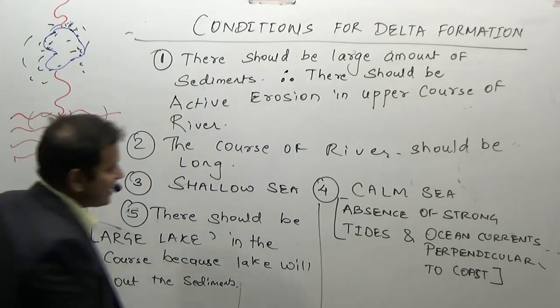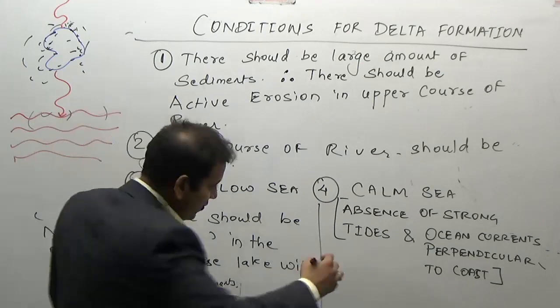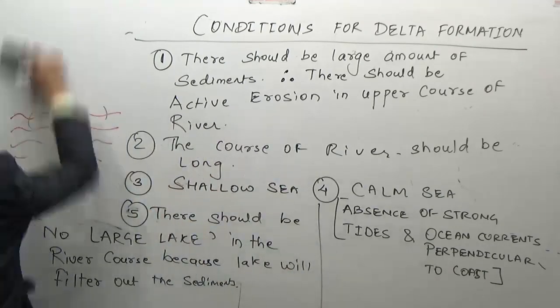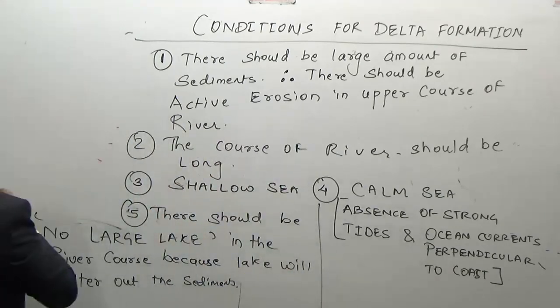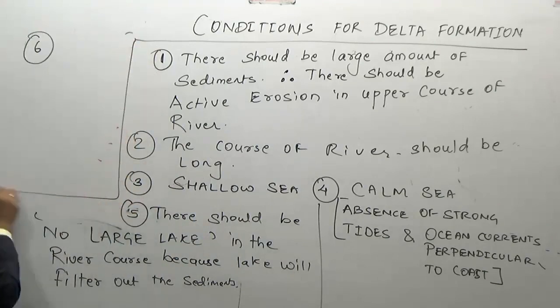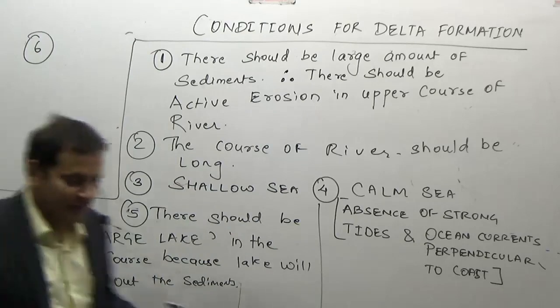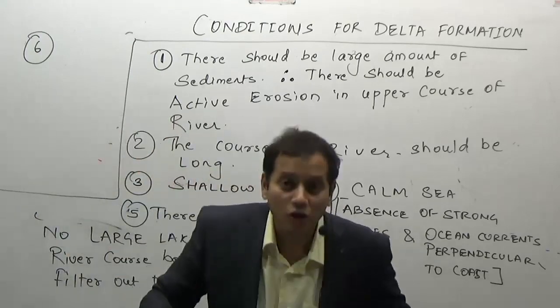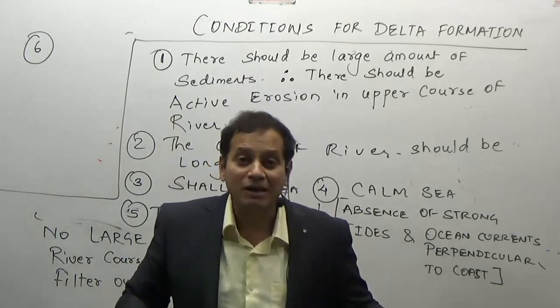And the last condition for the formation of a delta, the sixth condition, is that there should be stable geological conditions. That means the conditions should be stable for a long period of time. What do you mean by a long period of time?